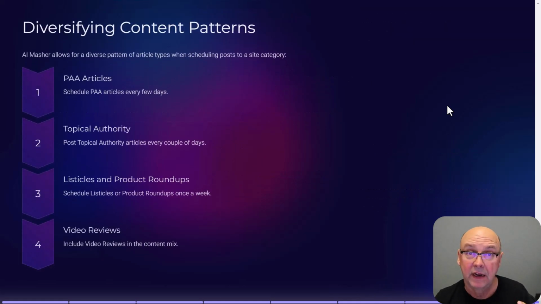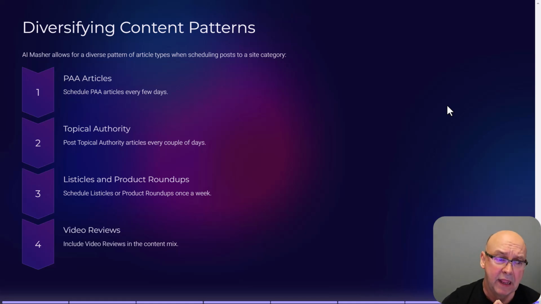So we diversify, and I mentioned this earlier, is we do PAA articles, we do Topical Authority, and we do listicles and product roundups. Sometimes we'll use Zimmwriter for the product roundups, or we'll use product roundups inside of AI Masher. And then what we do is we put these on different schedules. Like the PAA, just for instance, is every few days or every 4 or 5 days. And this is based on a category delivery. So we don't want to flood a WordPress site. But we want to give good, consistent content that's quality and helpful on a regular basis.